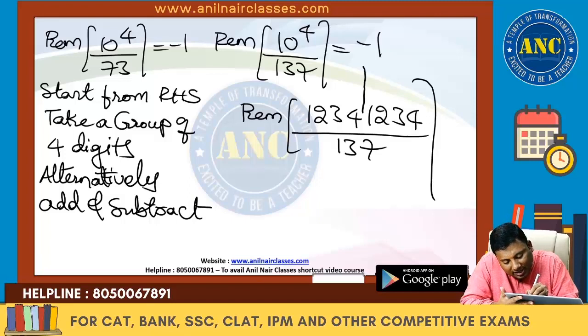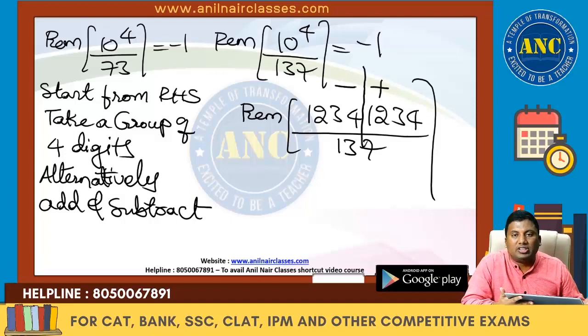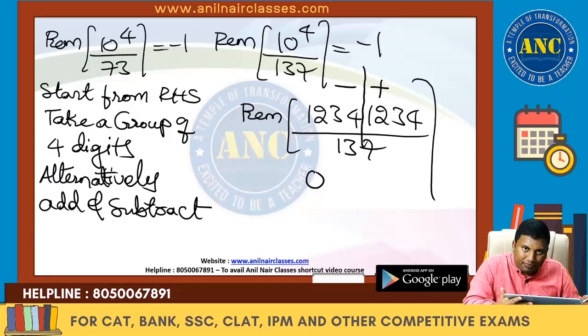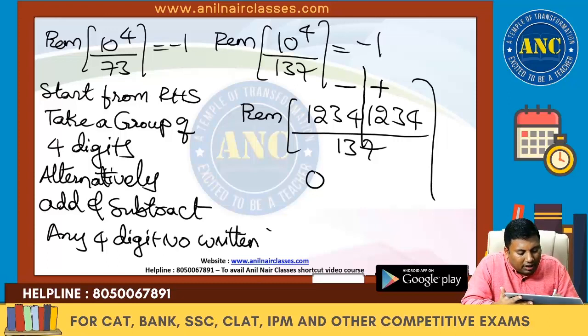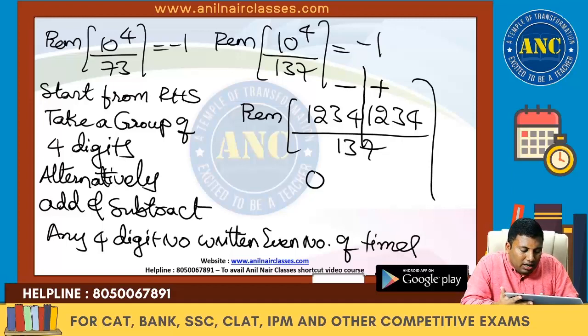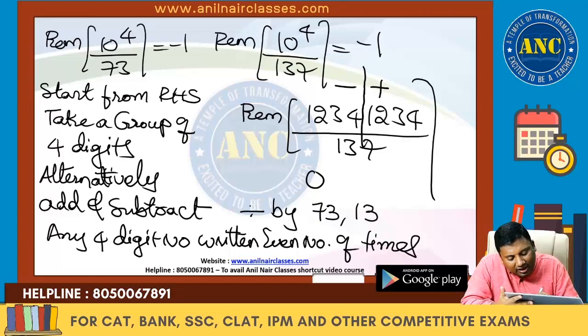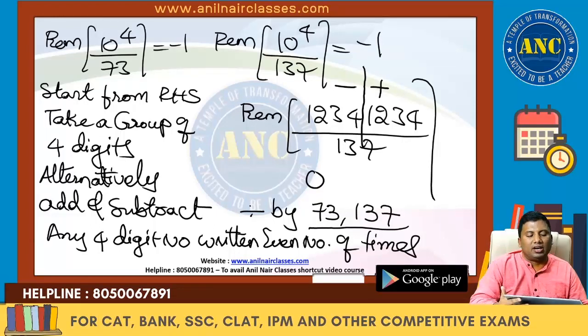Start from right hand side. Take a group of 4 digits. Alternately add and subtract. 1, 2, 3, 4 minus 1, 2, 3, 4 is 0. I hope the idea is clear. Or in other words, any 4 digit number written an even number of times is always divisible by 73 and 137. Are you all with me?